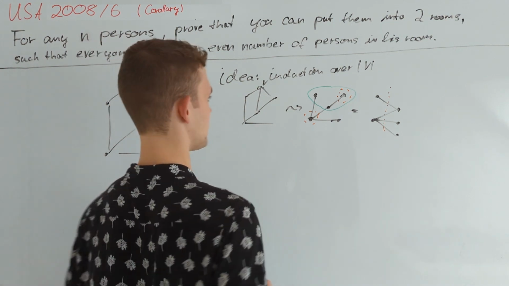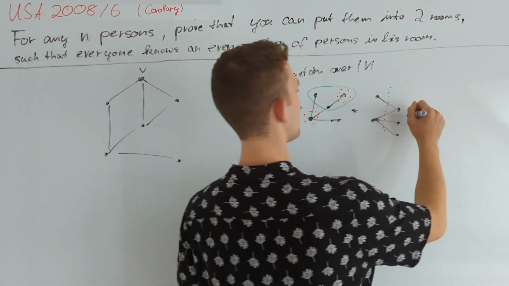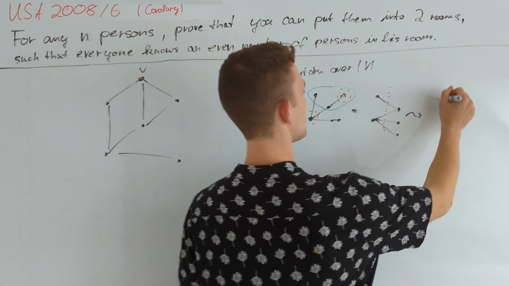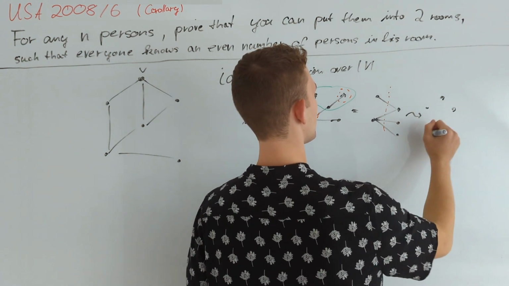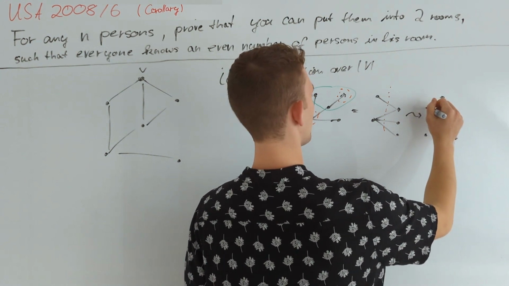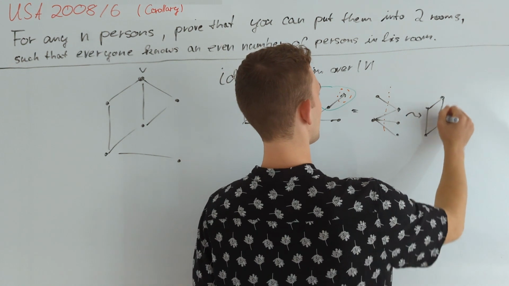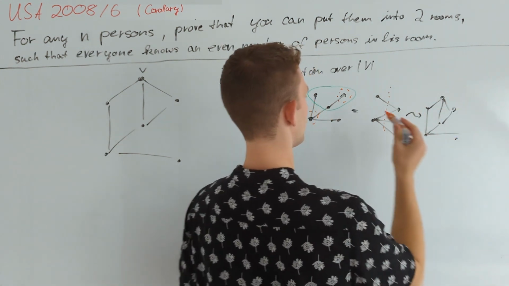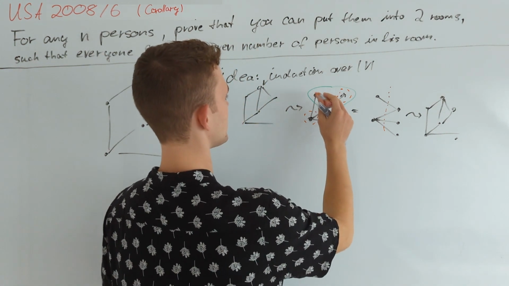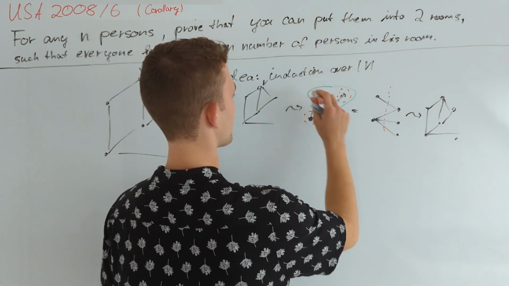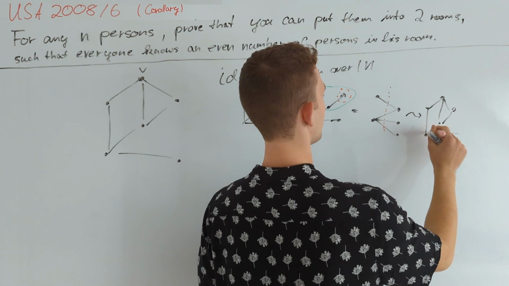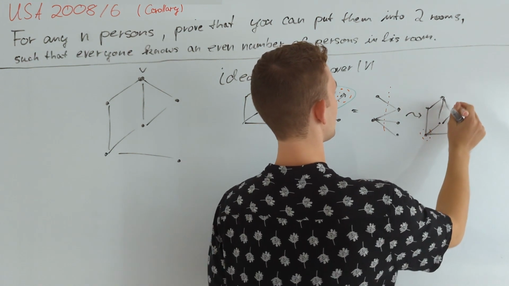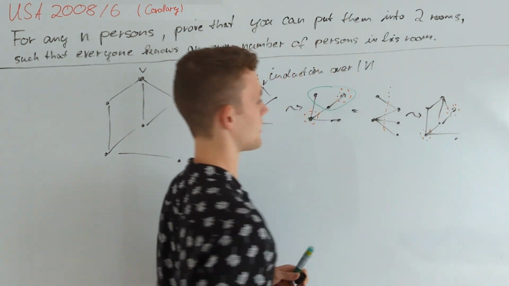Therefore, by what I've described before, our partition for the original graph will look like so. Because v knows an even number of vertices from the non-orange set, we're not going to add v to the orange set, which gives us something like that.